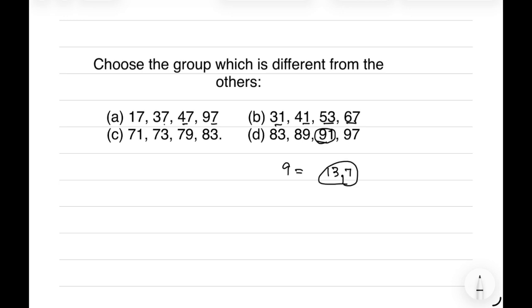The factors of 91 are 13 and 7. So 91 is not a prime number. So options A, B and C follow the path of prime numbers, and in option D there is one non-prime number. So option D is the one odd from the others. So option D is the correct answer.